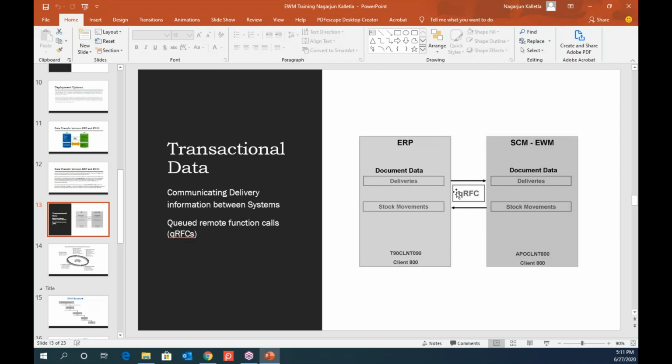Will happen in the second call. The first call will just replicate the delivery. The second one, once you do the stock movements, will send back to the ERP. So ERP will update the stock information.